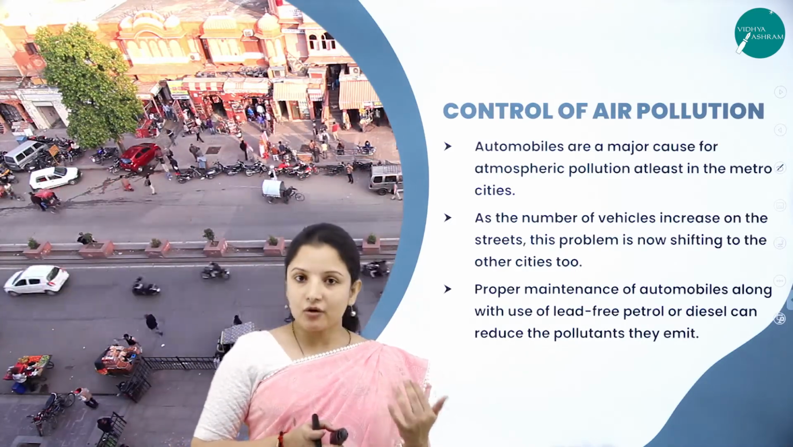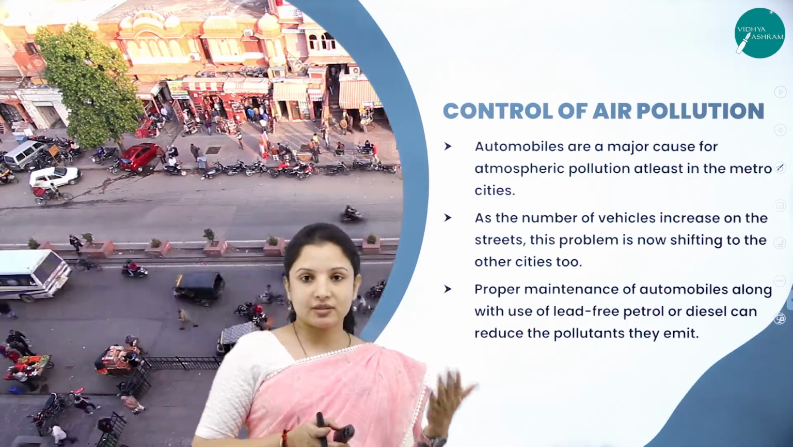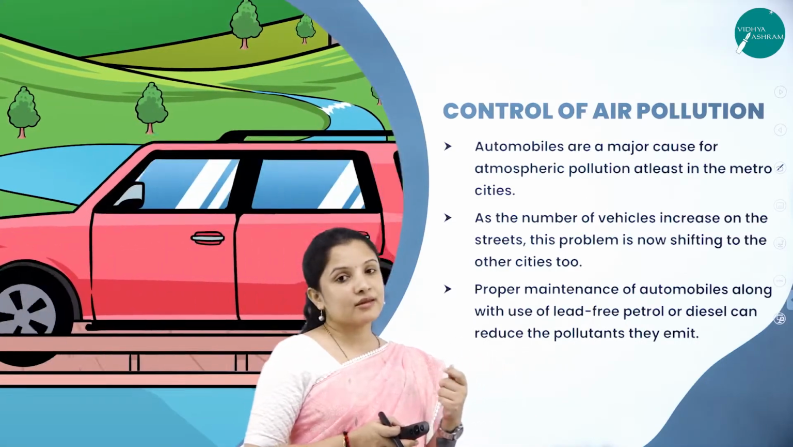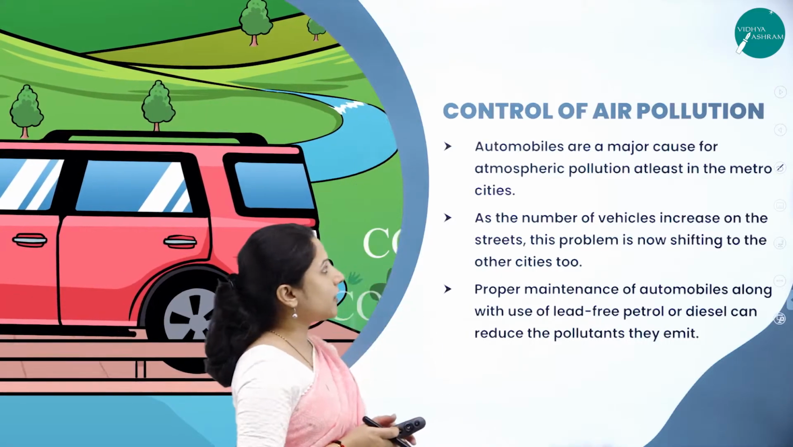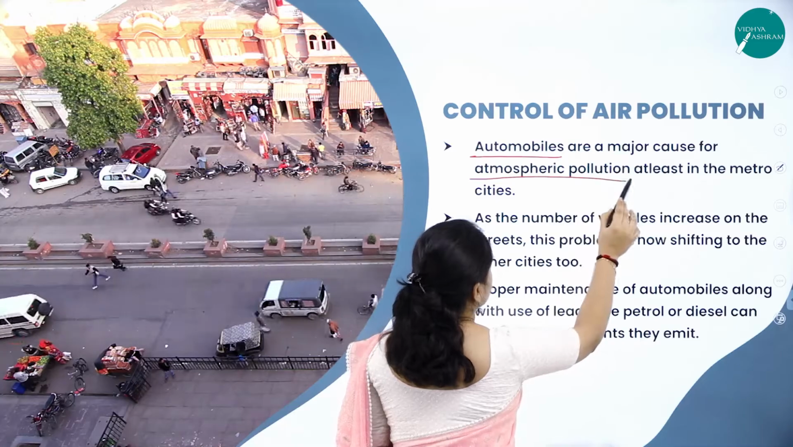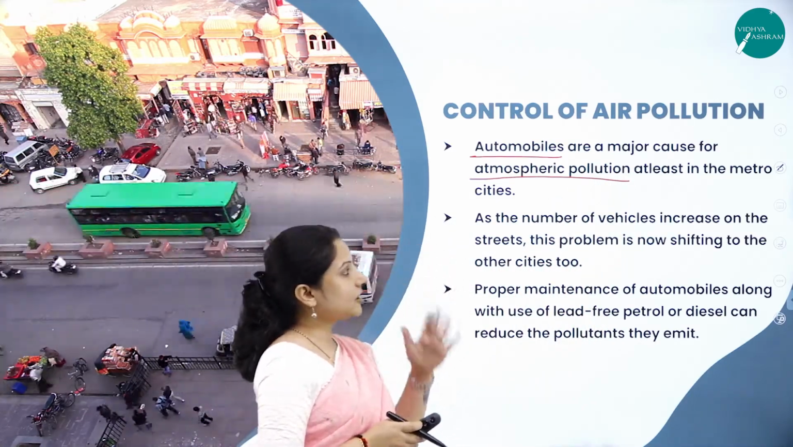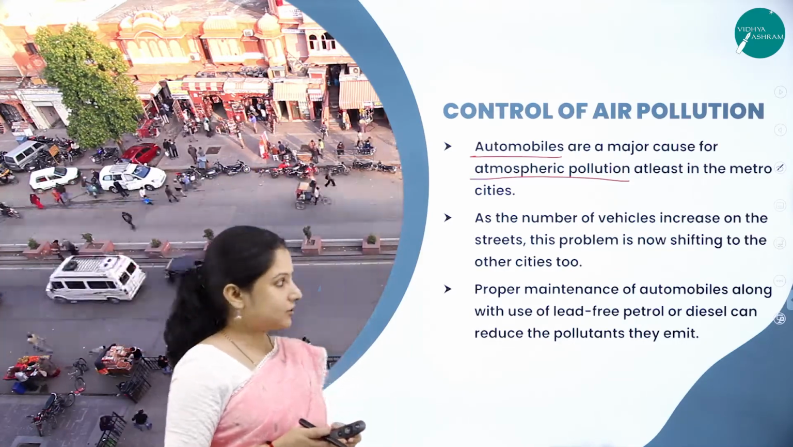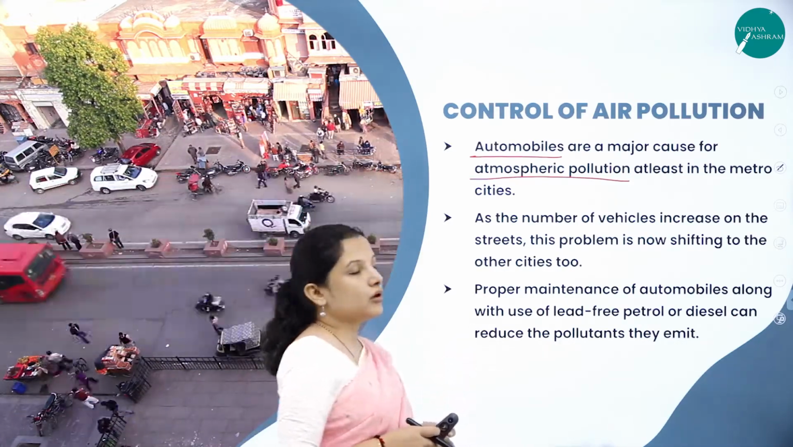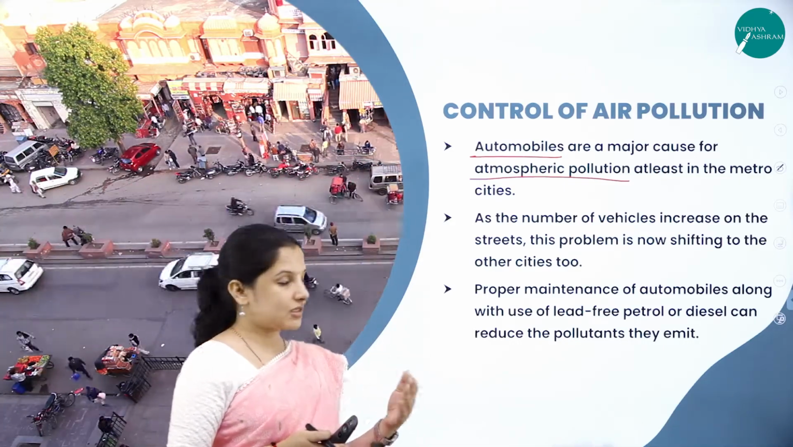So automobiles also release a lot of harmful gaseous substances into the environment during combustion. How can that be controlled? Automobiles are one of the major causes of atmospheric pollution, that is, in the metro cities. As the number of vehicles increases on the street, the air pollution also increases to a larger extent in the cities.